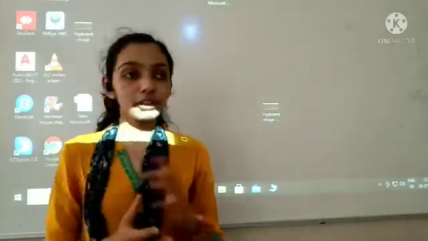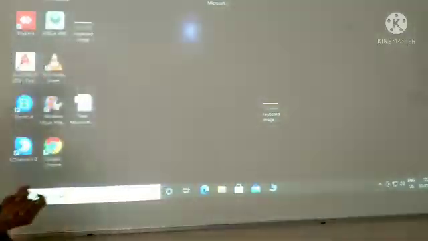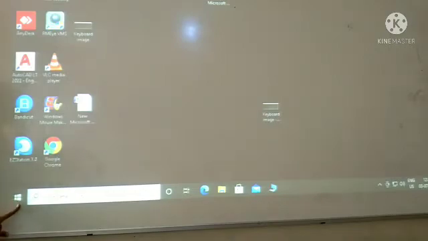The first feature of Windows 10 is its start menu. Here it is, the start menu. With the help of the start menu, we can have quick access to all the applications and programs. If we want to access or turn on any application or any program, we can do it with the help of the start menu. So here it is. Then second is Cortana search.